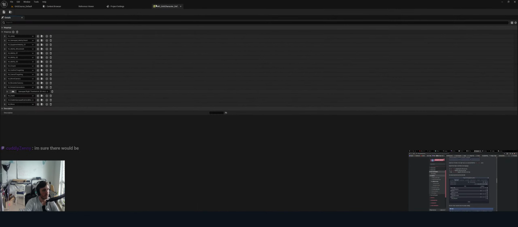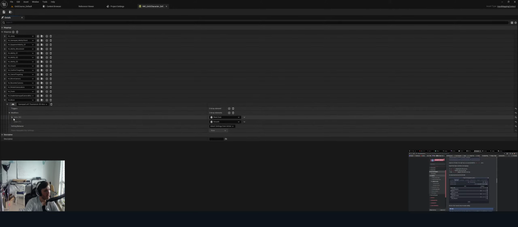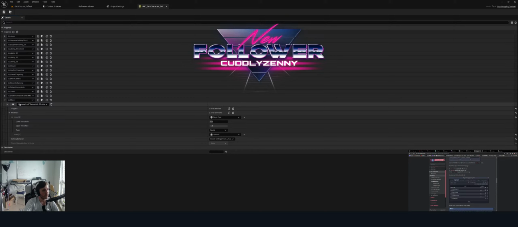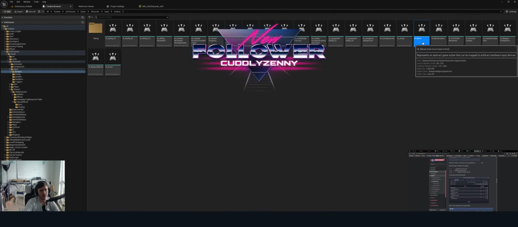And when it comes to joystick stuff, we have ability, movement, move, camera. Here's move. And we have all these modifiers for dead zones, radials, heading type, and all that stuff. So this is probably the equivalent, I would imagine, because it defines input actions, which is like IA move.